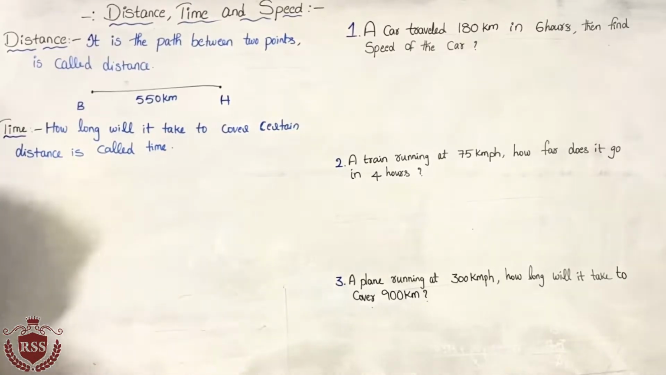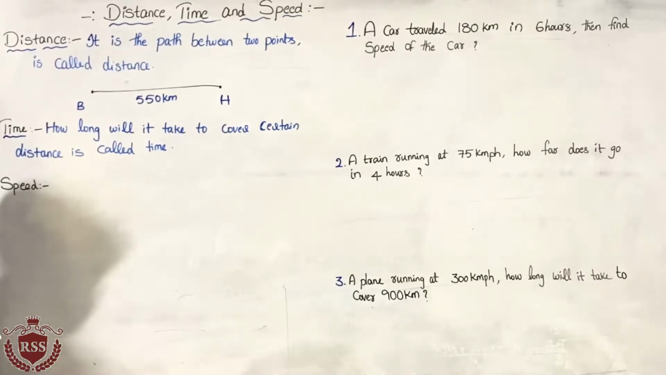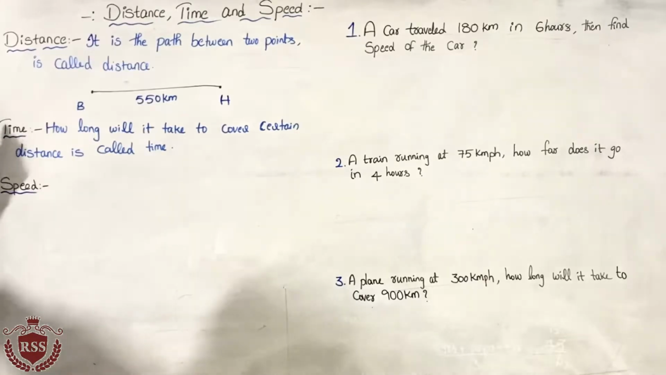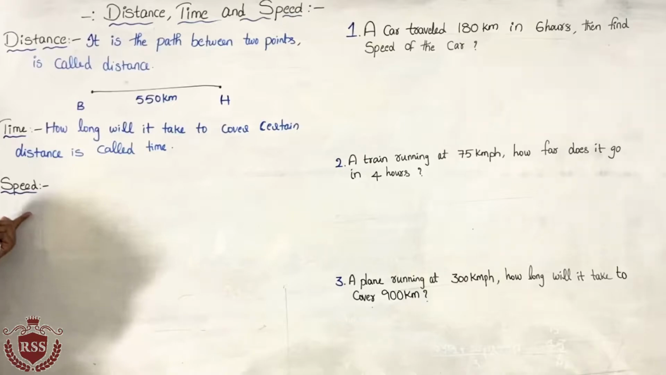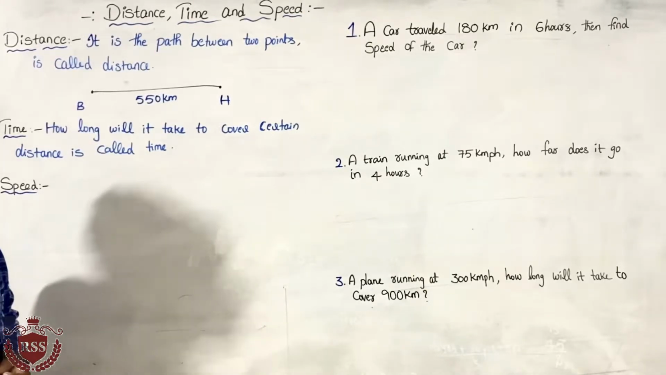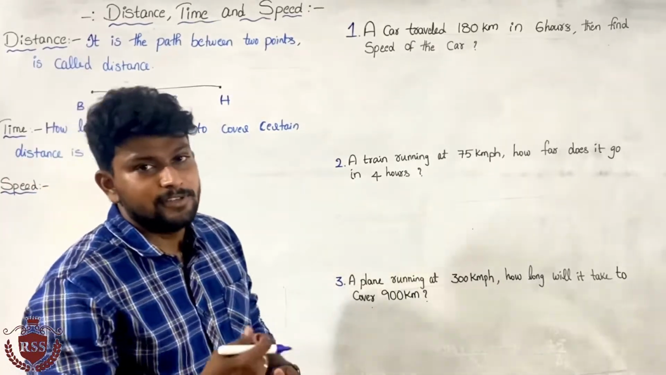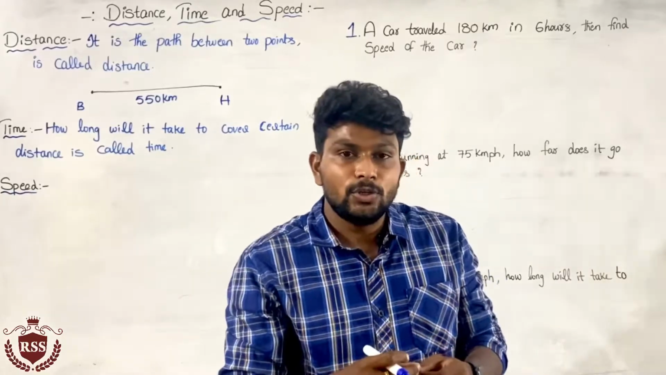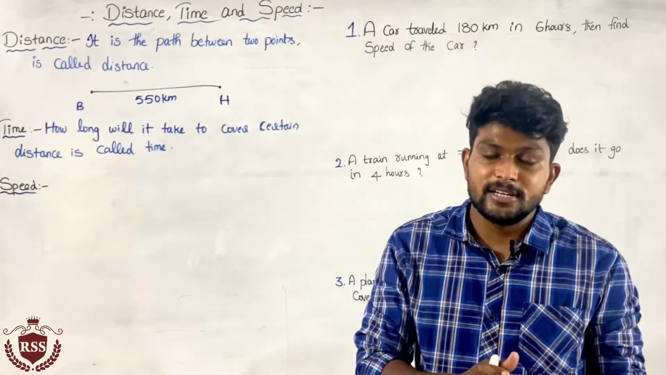Next one is the most important thing, that is speed. Very important term in the whole chapter, that is speed. What do you mean by speed? We already know distance and time. So speed is defined as the rate of change of distance. The rate of change of distance is called speed. So what do you mean by rate of change of distance? With respect to time, if we cover distance, that is called speed.